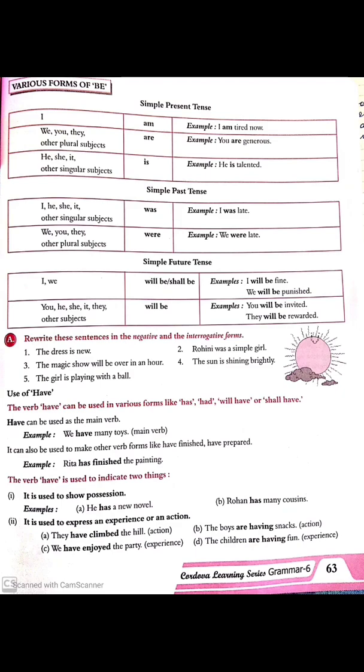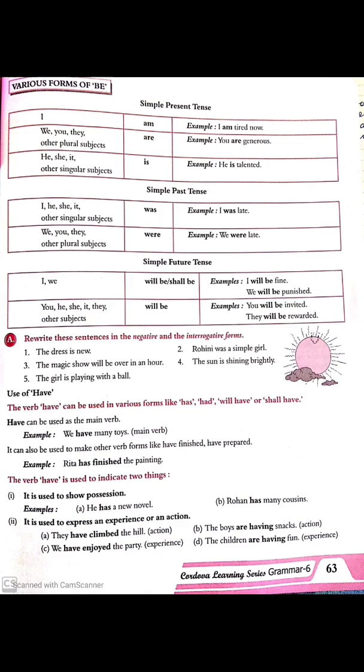The verb have is used to indicate two things. First of all, the possession. We have many toys, possession. He has a new novel, possession, what belongs to the speaker. And then it is used to express an experience or an action. Example, they have climbed the hill. Have and climbed.